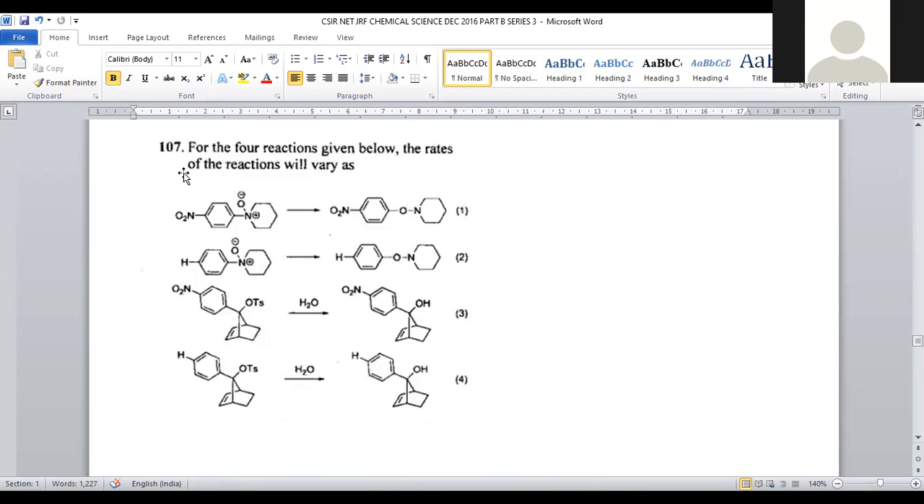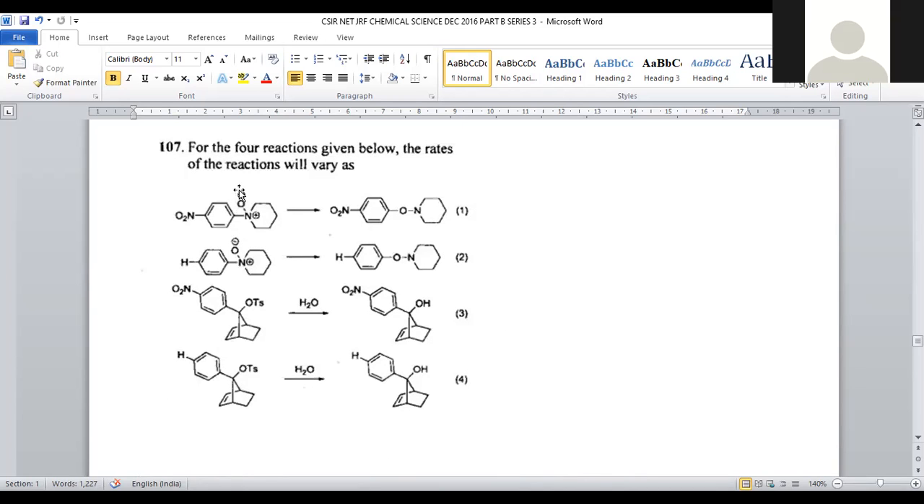Let us move on to question number 107. The following reactions are given below. The rate of the reaction will vary as 1, 2, 3, 4 for the different reactions provided. Let us see. Here para-nitrobenzene and here we have piperidine enoxide, both get combined.